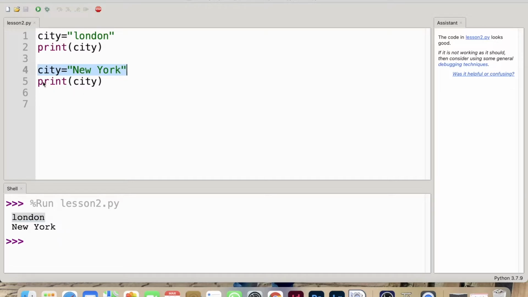On line 5, when I print city, since the current value of city is New York, that's what got printed on the screen. As you can see, we can change the value of variables. That is why they are called variables. I hope that makes sense.